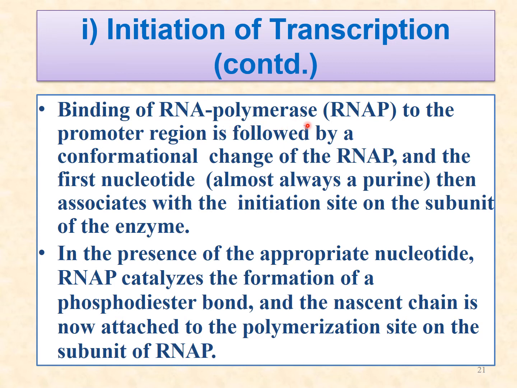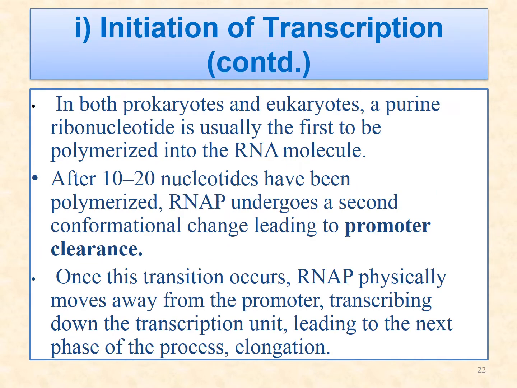Now binding of RNA polymerase to the promoter region is followed by a conformational change. Then RNA polymerase and the first nucleotide associate with the initiation site on the subunit of the enzyme. In the presence of the appropriate nucleotide, RNA polymerase catalyzes the formation of a phosphodiester bond, and the nascent chain is now attached to the polymerization site on the subunit of RNA polymerase. In prokaryotes and eukaryotes, a purine ribonucleotide is usually the first to polymerize.